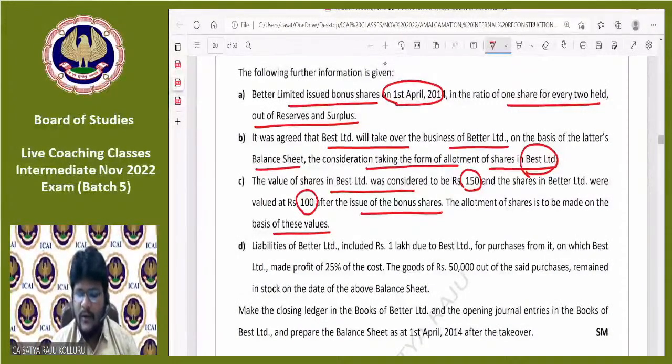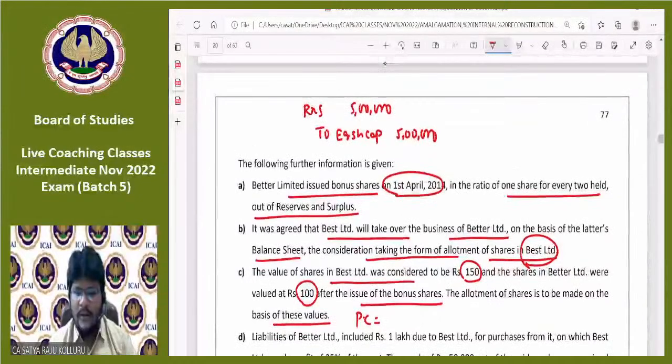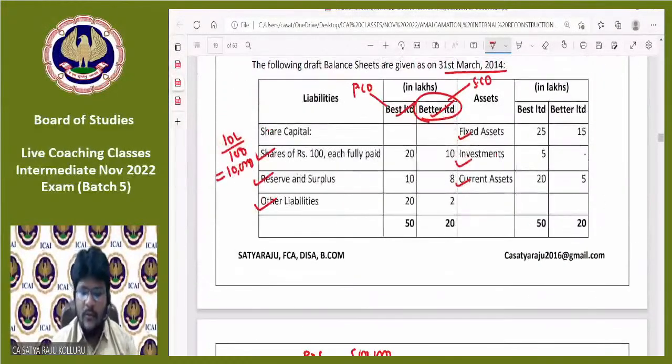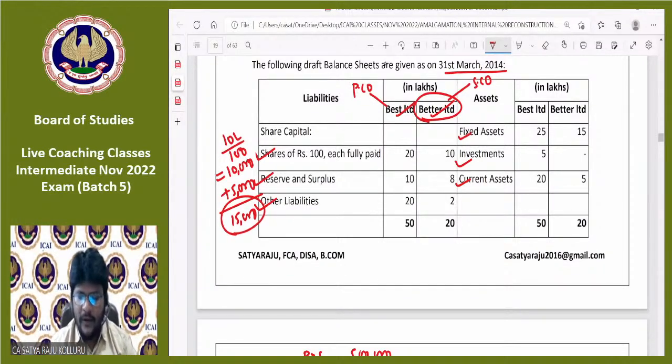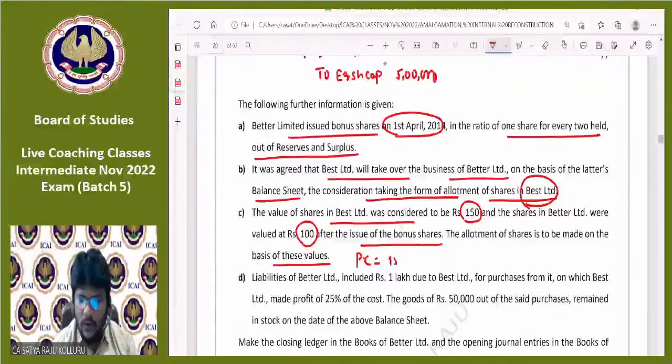Sir, in case of intrinsic value method, PC is equal to number of equity shares in selling company. May I know how many number of equity shares in the selling company after issue of bonus shares? Before issue of bonus shares were 10,000. Number of bonus shares issued were 5,000. Now 10,000 plus 5,000, total number of equity shares in Better Limited were 15,000. Now PC is equal to number of equity shares in selling company, that is in Better Limited, into intrinsic value per share in selling company. Intrinsic value per share in Better Limited, how much? 100 rupees. So the PC will be 15 lakhs.